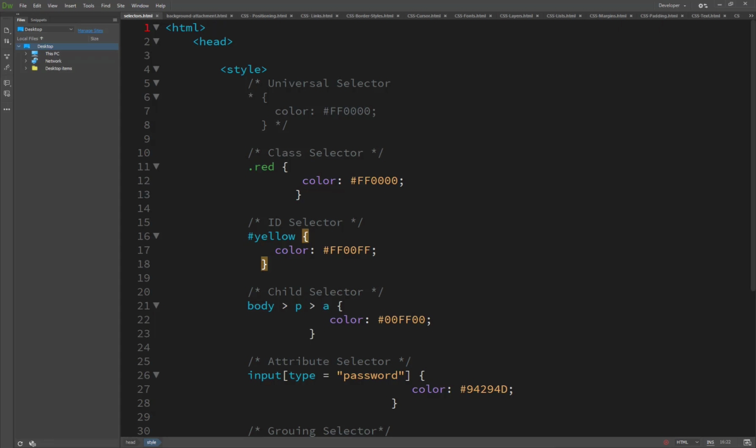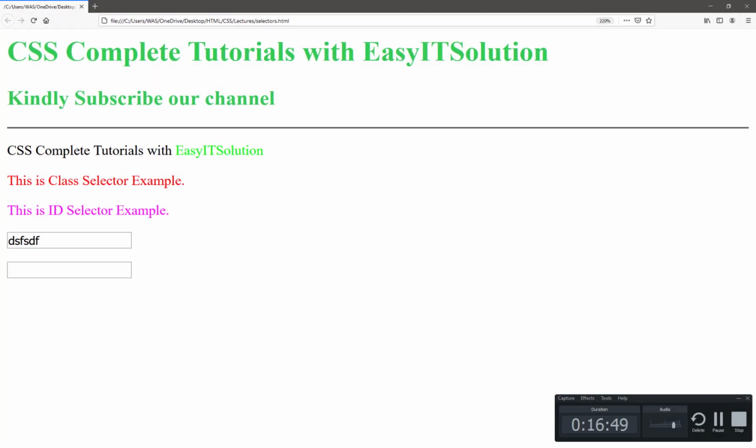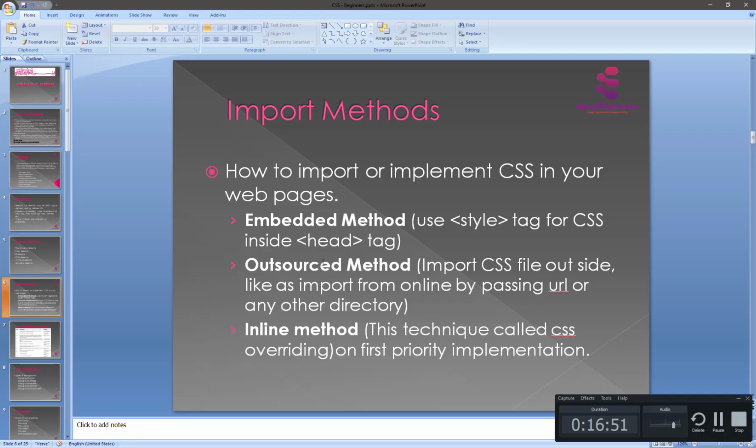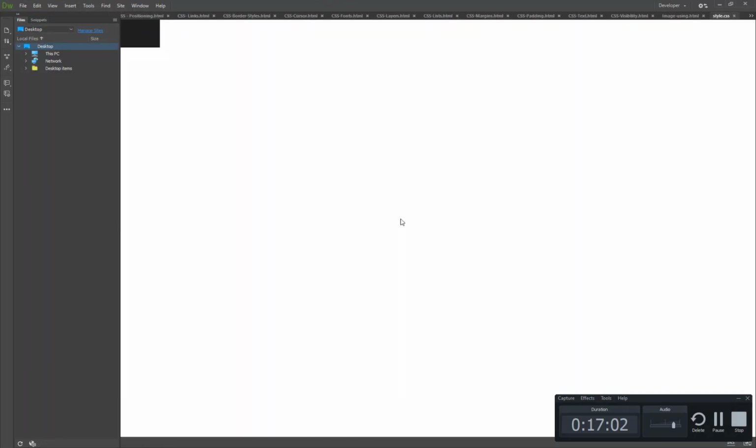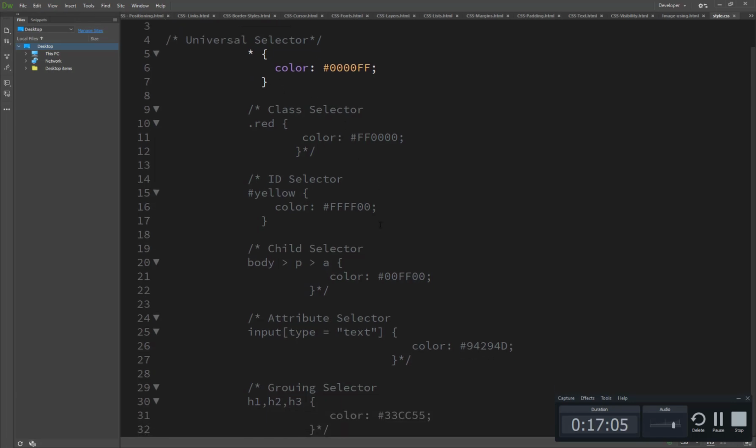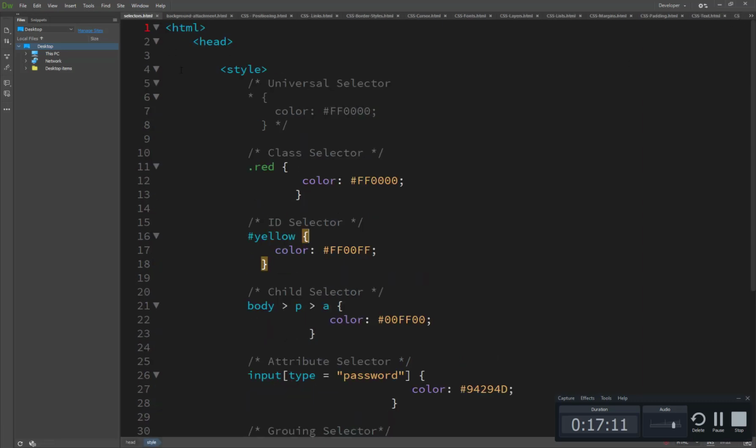What is the outsource method? I have written a style sheet here. It is the same thing: ID, grouping, and so on. Okay, I will create it again for you, using the outsource method with a style sheet.